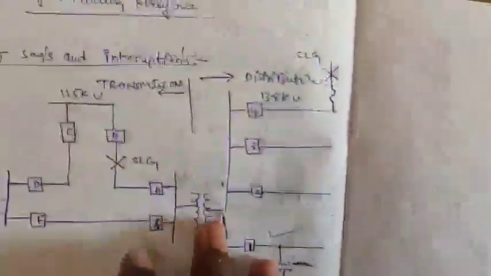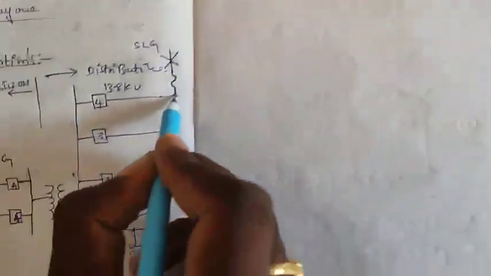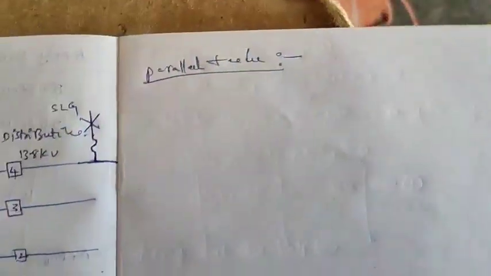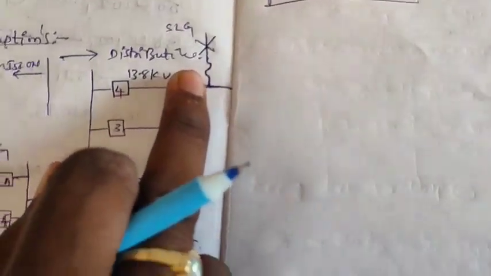Next, suppose the fault is on a parallel feeder. If the fault is on any other feeder, here there are 4 feeders with circuit breakers 1, 2, 3, 4.